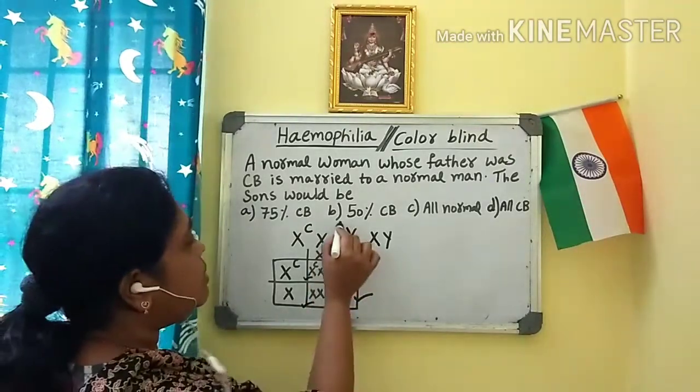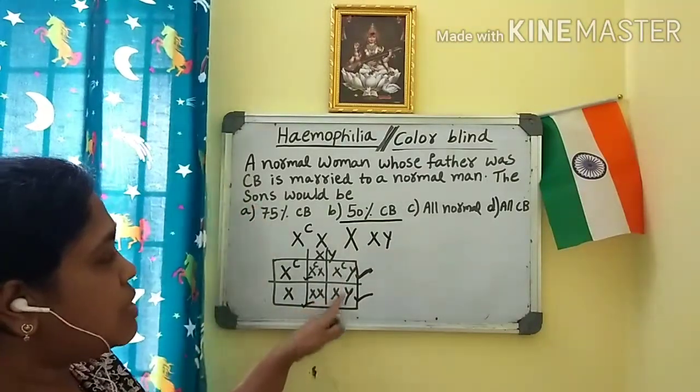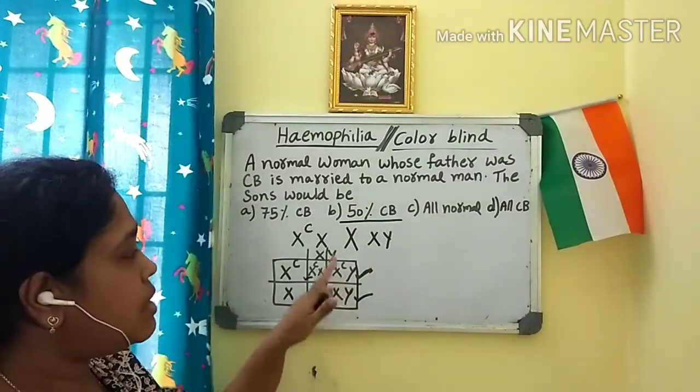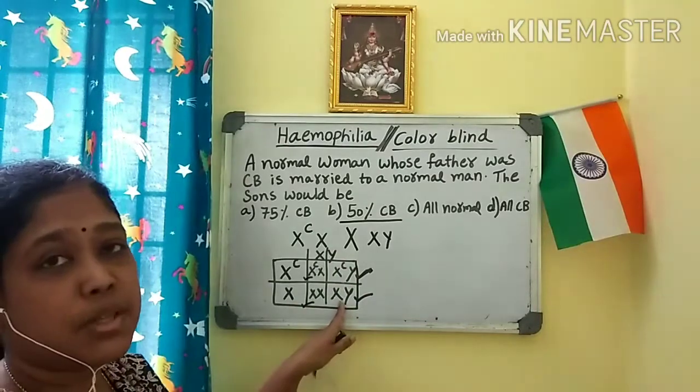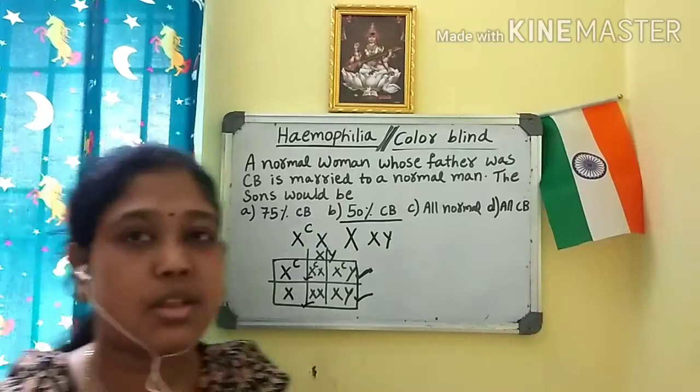So the answer will be 50% colorblind. They have asked about the sons. 50% will be colorblind and 50% will be normal. Okay. Let us see the next question.